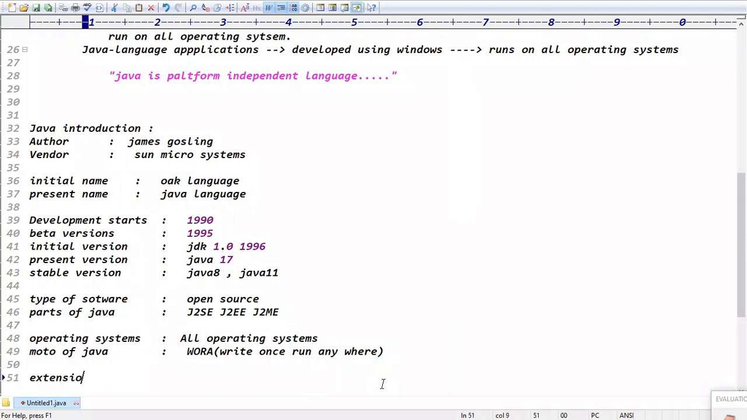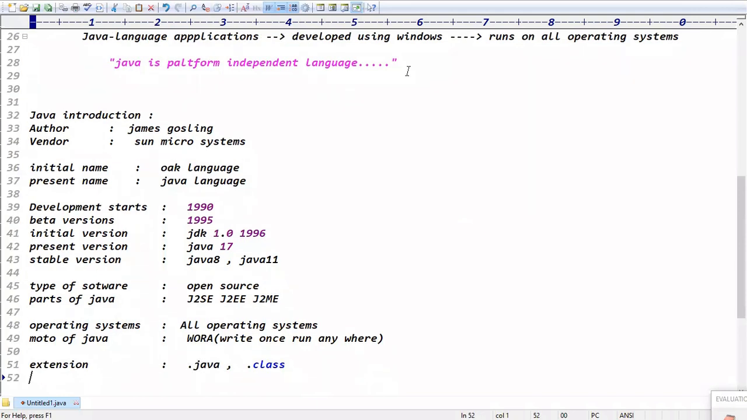Next one is what extensions we use in Java. Frequently we save the application using the .java extension. After compilation, .class files will be generated. I will tell you what is a .class file and what is a .java file. Extensions like .java and .class. Run anywhere in the sense of no, Ajay, it's a point of operating platform independency. WORA meaning is platform independency.